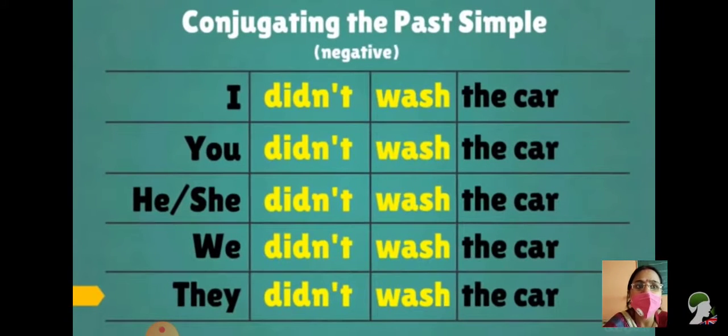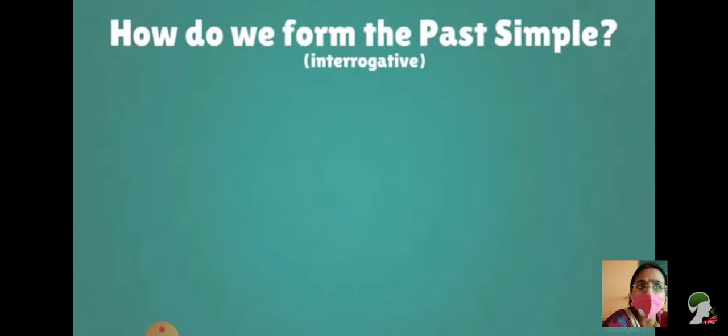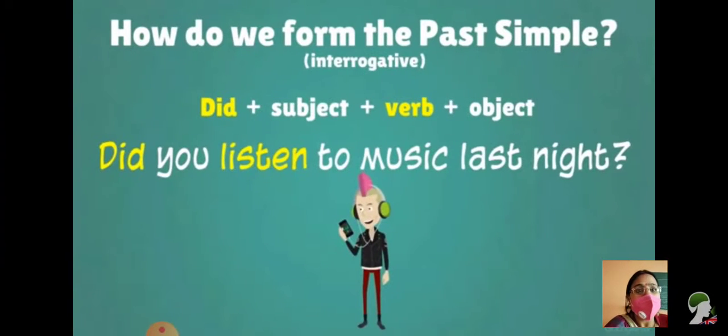Okay, let's move forward for the past simple tense. You have already seen, students, that we have made it by using did not plus verb first form. Now whenever you talk about interrogative sentences, now let's see what difference you are able to see. How do we form the past simple in interrogative form, students? Did plus subject. Now your did comes in the front. Did plus subject plus verb plus object. Did you listen to music last night? So this is how you will make the interrogative sentences.